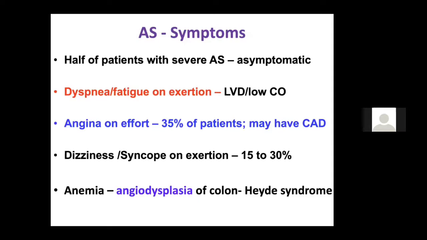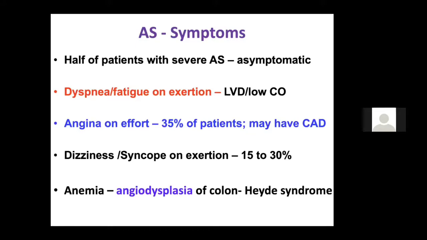Now let's discuss the symptoms. You will know the classical triad of symptoms of aortic stenosis is angina, syncope, and dyspnea. So this is the classical triad: angina, syncope, and dyspnea. But you should always remember that patients with aortic stenosis, most of the time when they present to you, will be asymptomatic. And if the patient with aortic stenosis is symptomatic, it means he has reached a level of LV dysfunction. Let it be LV systolic dysfunction, meaning the EF has decreased, or LV diastolic dysfunction where the EF is more than 50%. But they will have some form of LV dysfunction if they have developed symptoms.